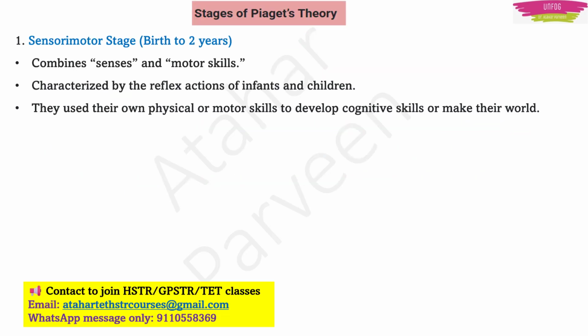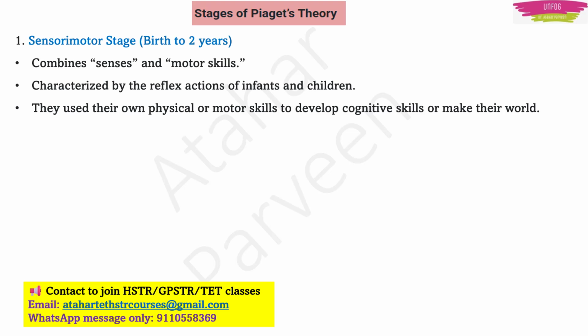Now talking about the first stage, right from birth until the child is 2 years old, we call that stage the sensorimotor stage. As the word has two different words, sense and motor, this is combining senses and motor skills in children. That is what is called the sensorimotor stage.